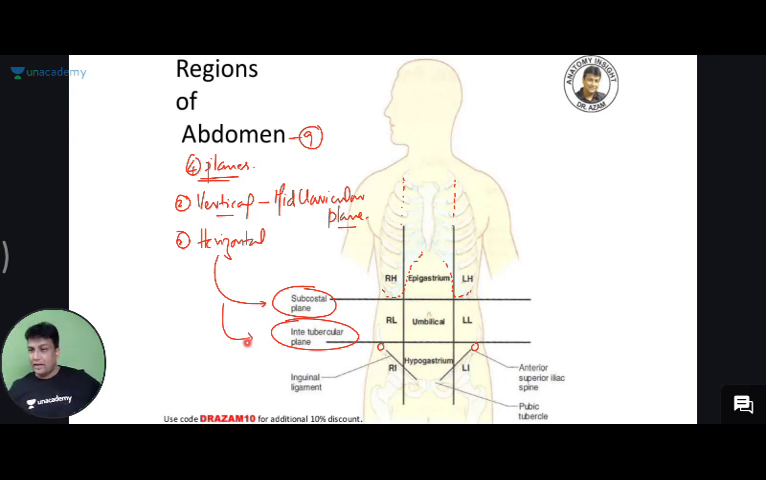Okay, and don't worry about that initial part. I will tell you about all the planes there. Even I'll tell you about the transpyloric plane also. थोड़ा सा hold on, okay? First हम लोग ना ये खत्म करते हैं.